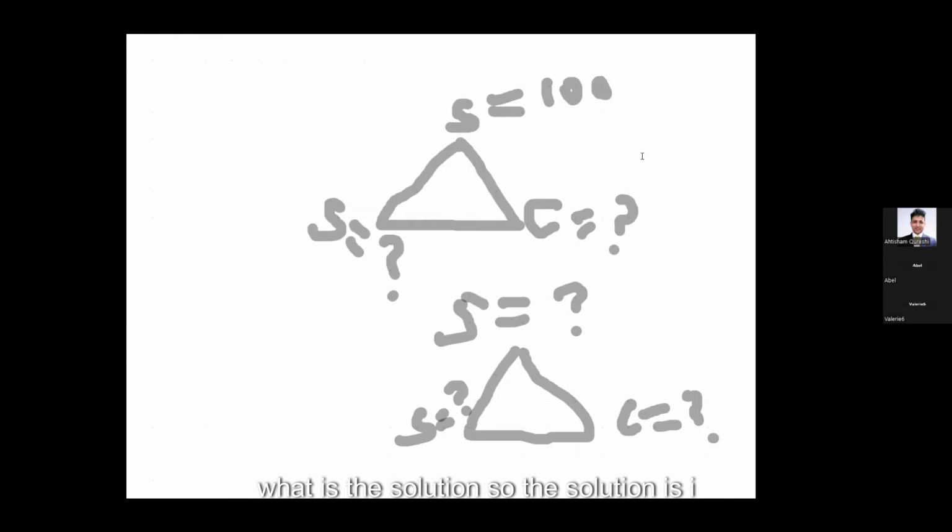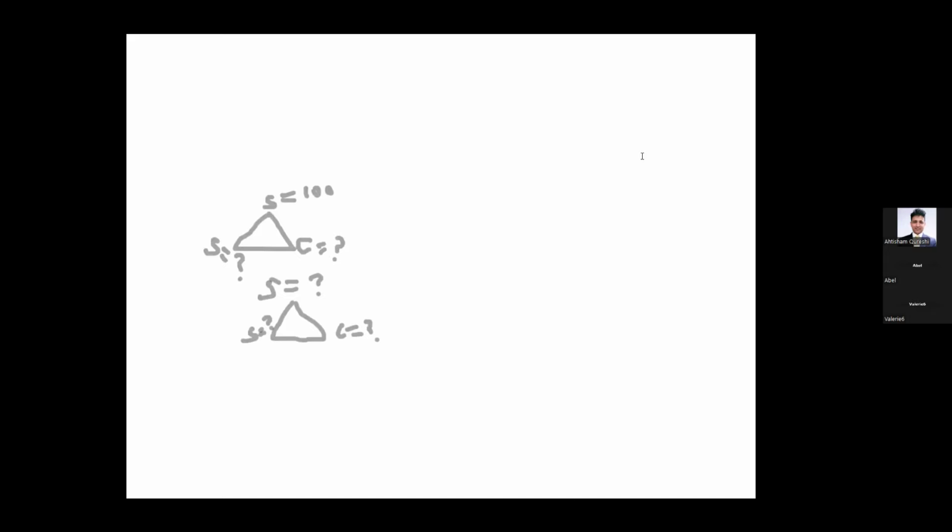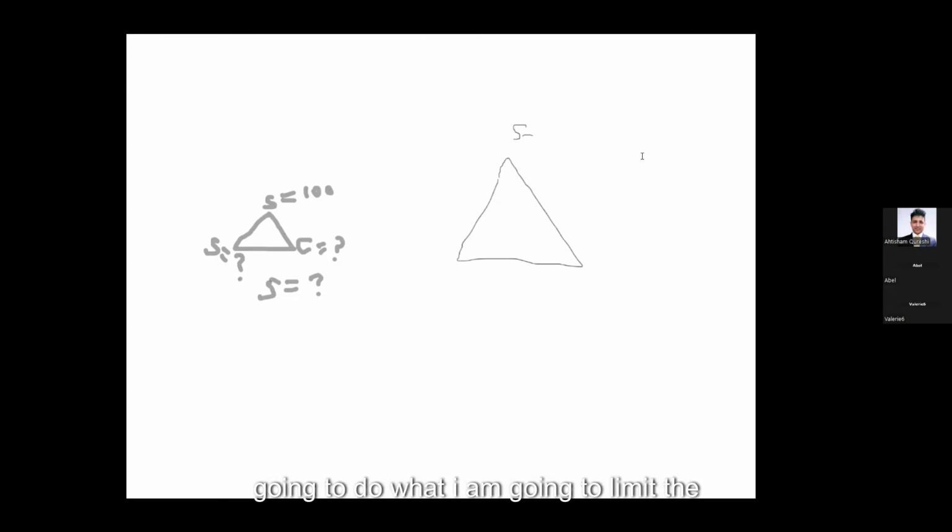So the solution is I can only do the amount of work which can be done in the given time and given cost. So then I can say, let's fix the time and cost. So then I will say, if the scope is variable, I'm going to limit the time to, let's say, 1 week or 1 month or 1 year, I don't mind, and the cost to, let's say, $100.